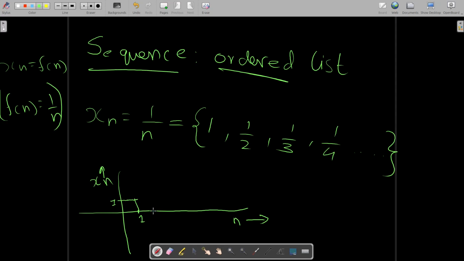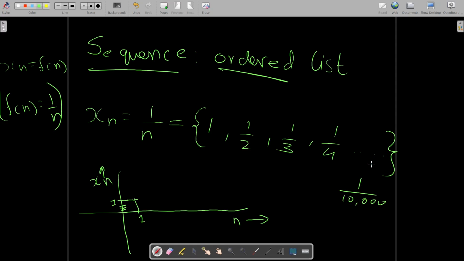Now here n is 2. Now y would be 1 by 2, which would be somewhere halfway between here. Now we have 1 by 3, which would be somewhere here, then 1 by 4. So we can say that this list goes up to infinity, 1 by infinity, or 1 by 10,000.